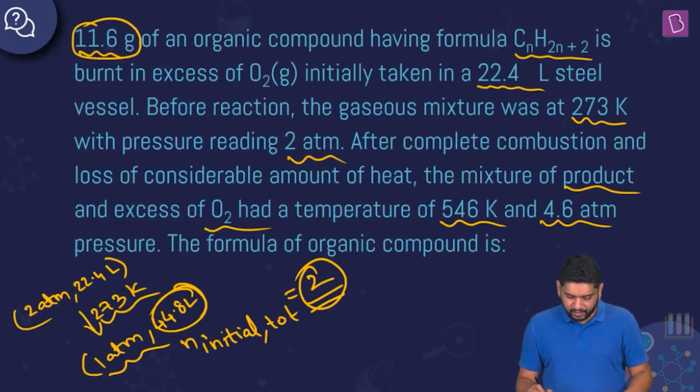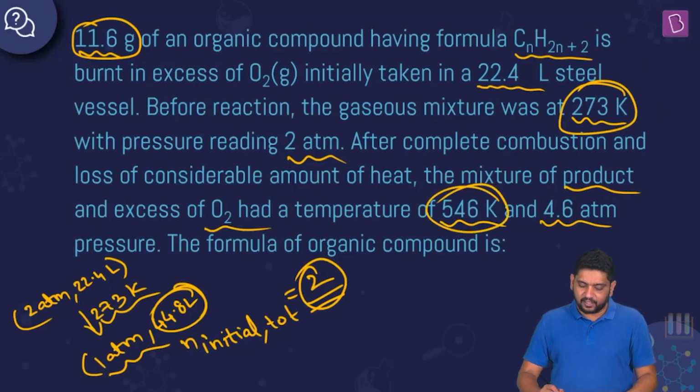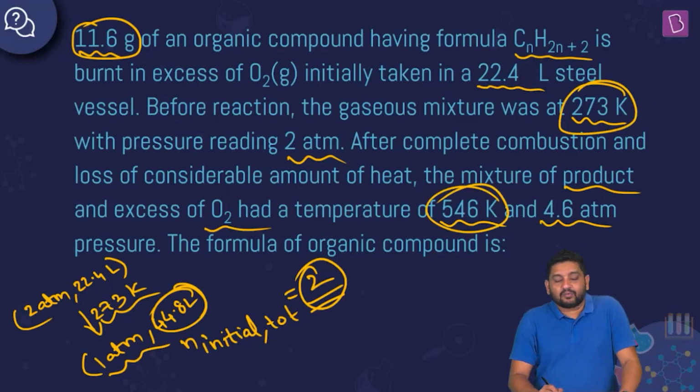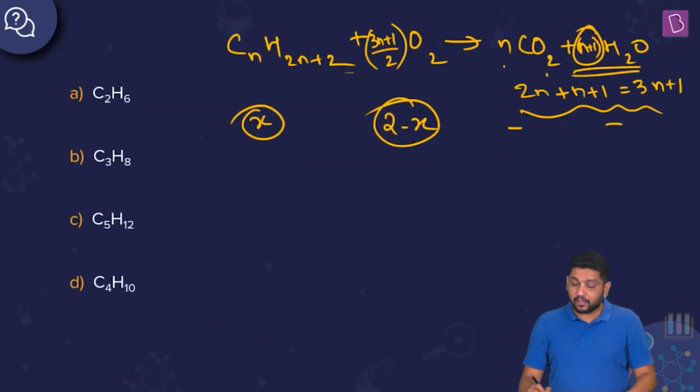Let's look at the temperature. Is it given? Yeah, so 273, and finally it is 546 Kelvin, right? So 546 Kelvin is double of 273, right? So 273 degrees C is what you have. Obviously water will also be in steam form here, right? So I need to consider water also out here.